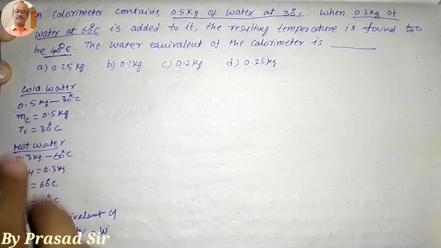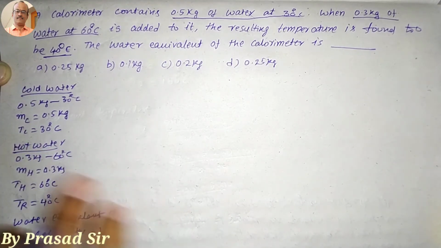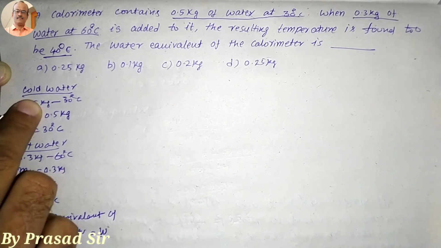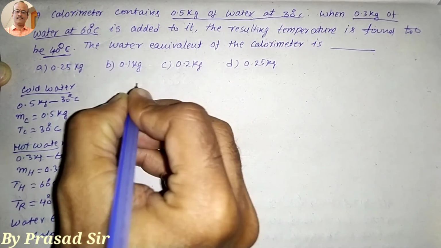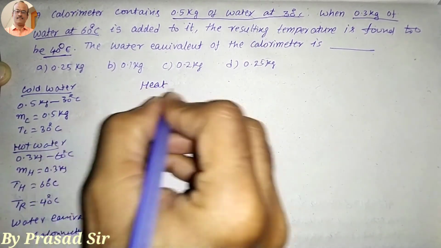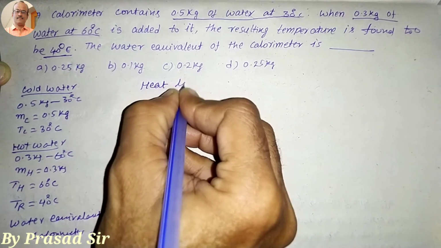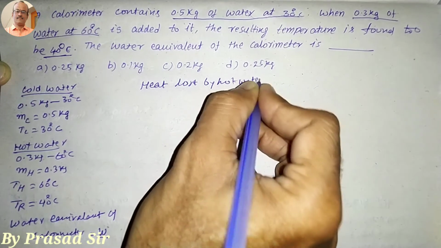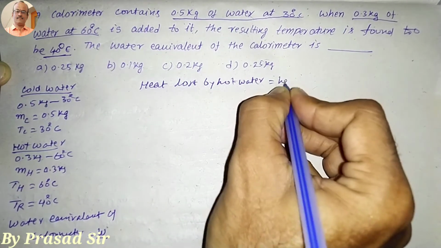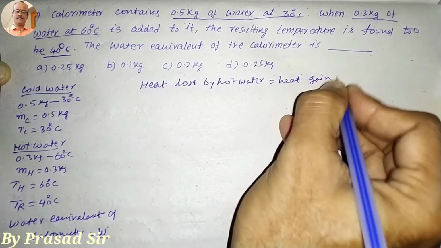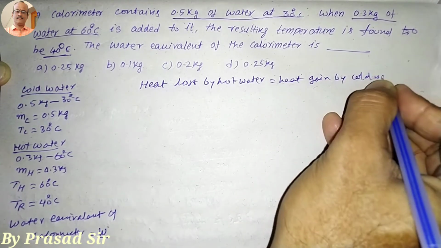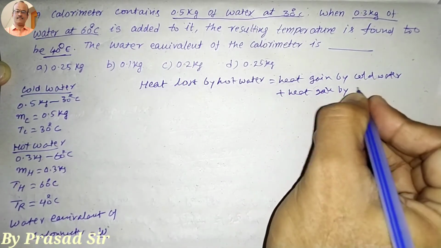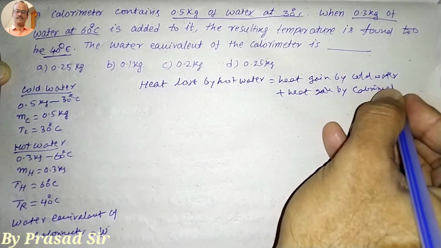Now the simple phenomenon, according to the principle of the method of mixtures: heat lost by hot water is equal to heat gained by cold water plus heat gained by calorimeter.